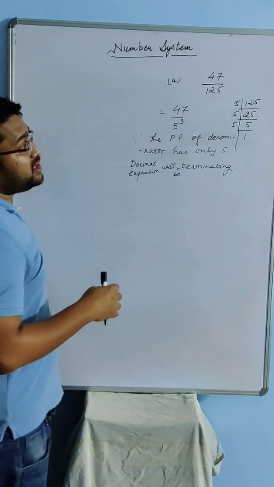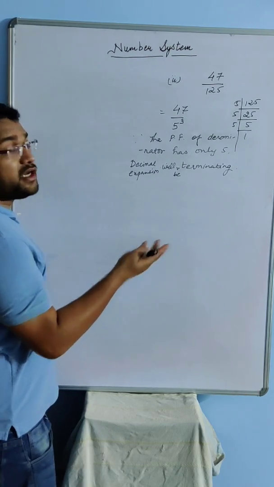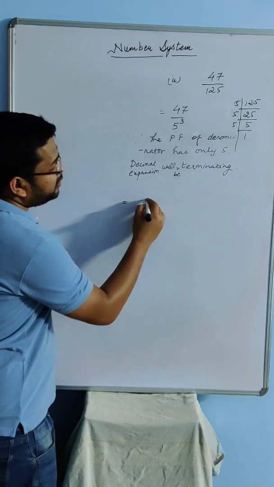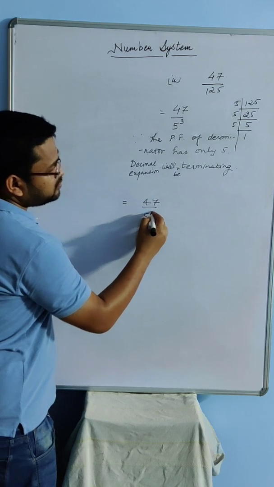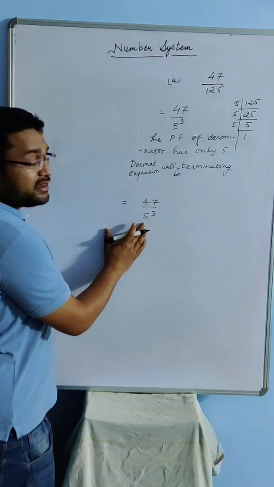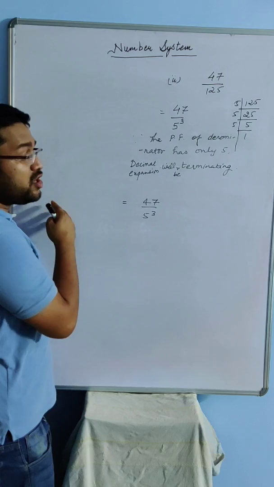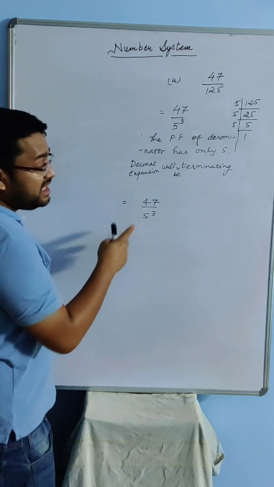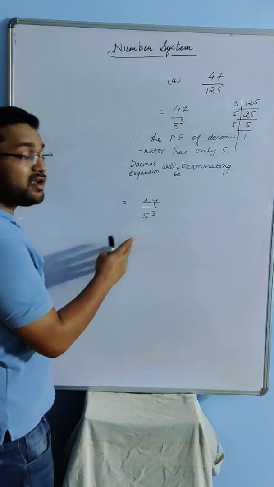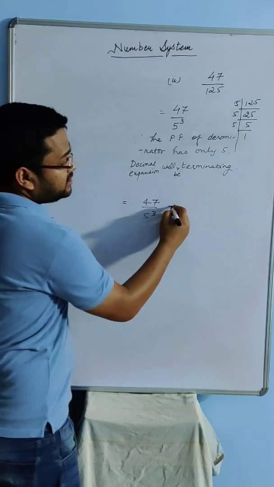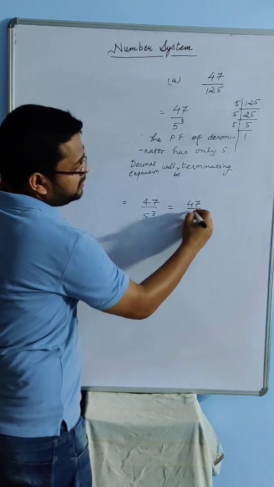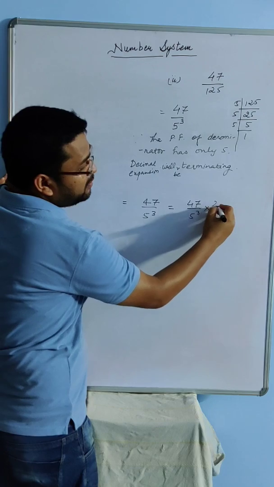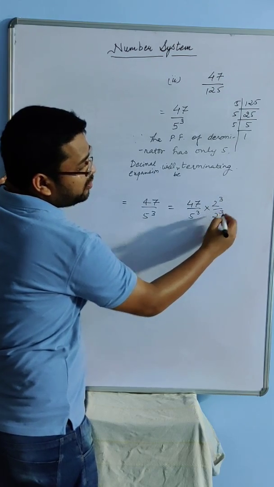Now the next part of the question: if it is terminating, then after how many digits? So again I am going to take that number. To make it 10, in the last case we had 2, so we multiplied by 5. In this case we have 5, so we will be multiplying by 2. I have 5 cube, so I am going to multiply 2 cube to both the numerator and denominator.